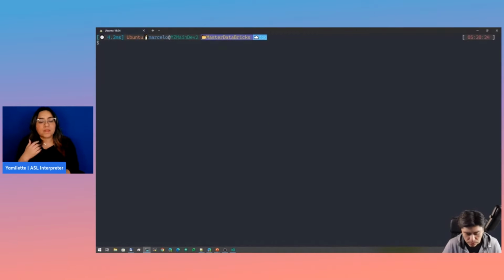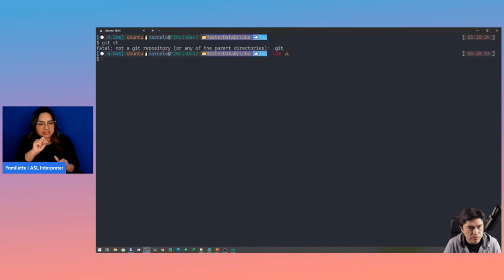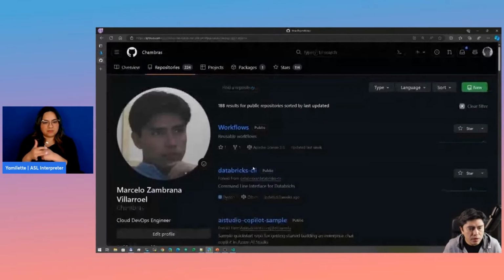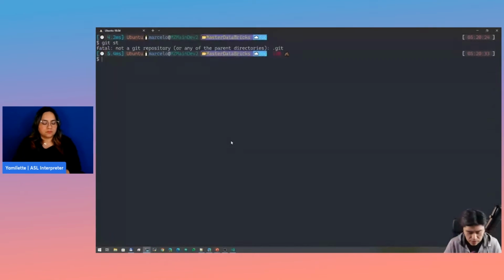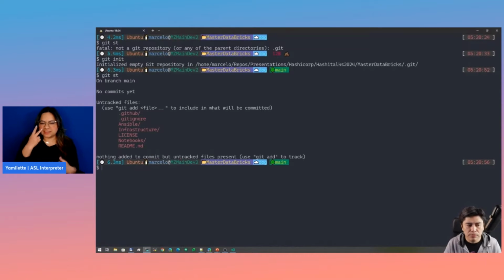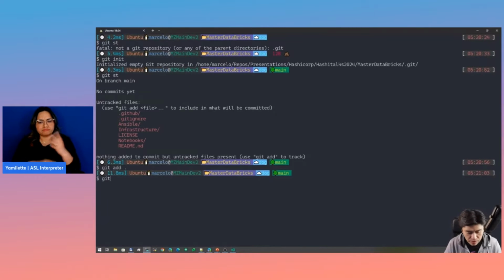And let's start. So right now, as you can see, this is not even a Git repo, and there is nothing here to see. So we are also gonna use an empty subscription that I got, and we're gonna push everything to GitHub for automation. So let's git init. Now if we get the status, you can see this is now an official repo. We are gonna add everything. We're gonna do my first commit,